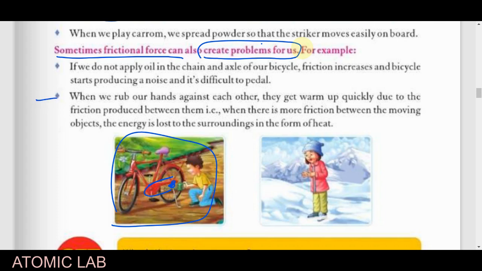Now the second example: if we rub our hands against each other, they get warm easily. Okay, so the reason is that friction produces heat. You have to remember, when two objects are rubbing against each other and producing friction, heat will be produced there. Suppose in the winter, if we rub our hands, then our hands will get a kind of warmness. The reason is friction produces heat.